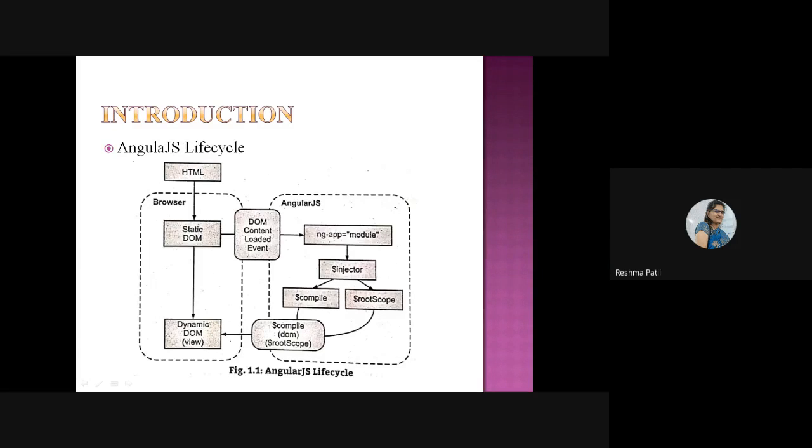Initially, it will be a little bit difficult to understand the flow, but when you start the programming, you will understand what is DOM, what is ng-app. These are the new things under AngularJS. So initially just go through the theory part, but when you go to the actual program part, automatically you will understand the things.